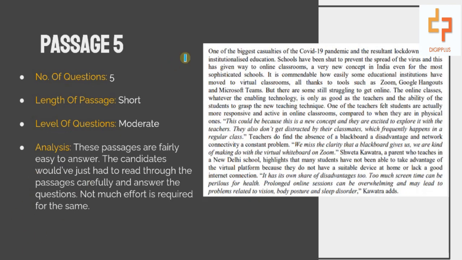Moving ahead, we have our last passage of this section, passage number 5, which has 5 questions, and the level of the questions was considered to be moderate. The length of the passage is considered to be short, and the questions put forward did not require much effort to be solved, as they were straightforward questions. And if the candidate had come across the concepts through their preparation, this was fairly easy to answer.